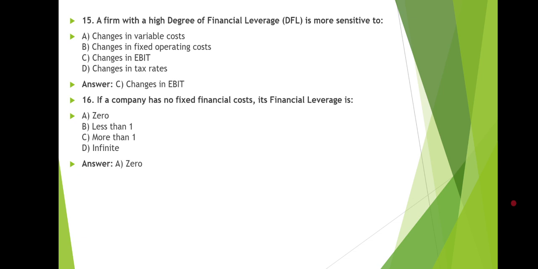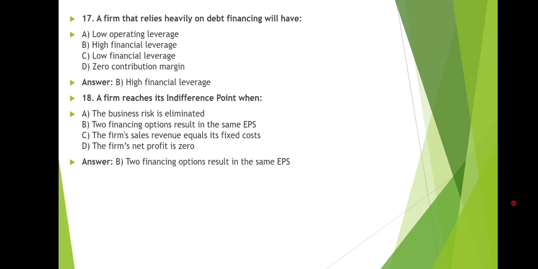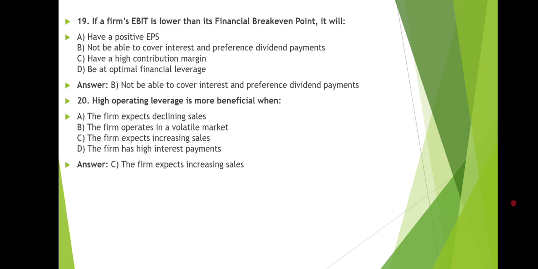Next question we have, if a company has no fixed financial cost, its financial leverage is 0. Next question we have, a firm that relies heavily on debt financing will have a high financial leverage. And next question we have, a firm reaches its indifference point when two financing options result in the same EPS.